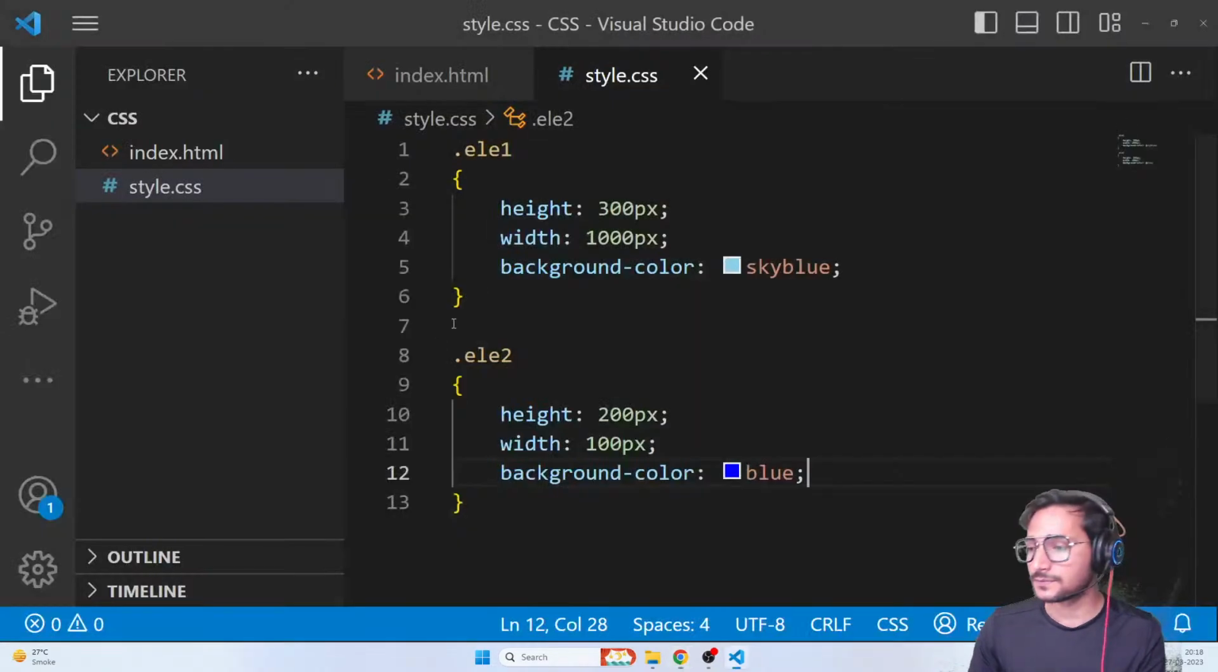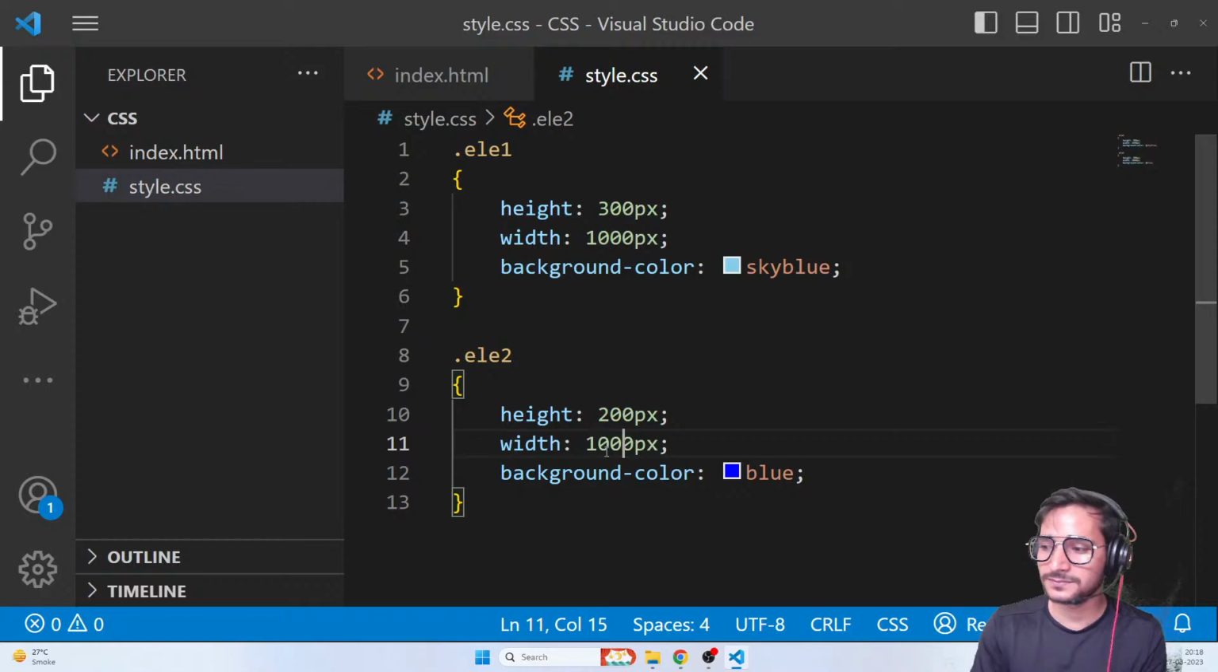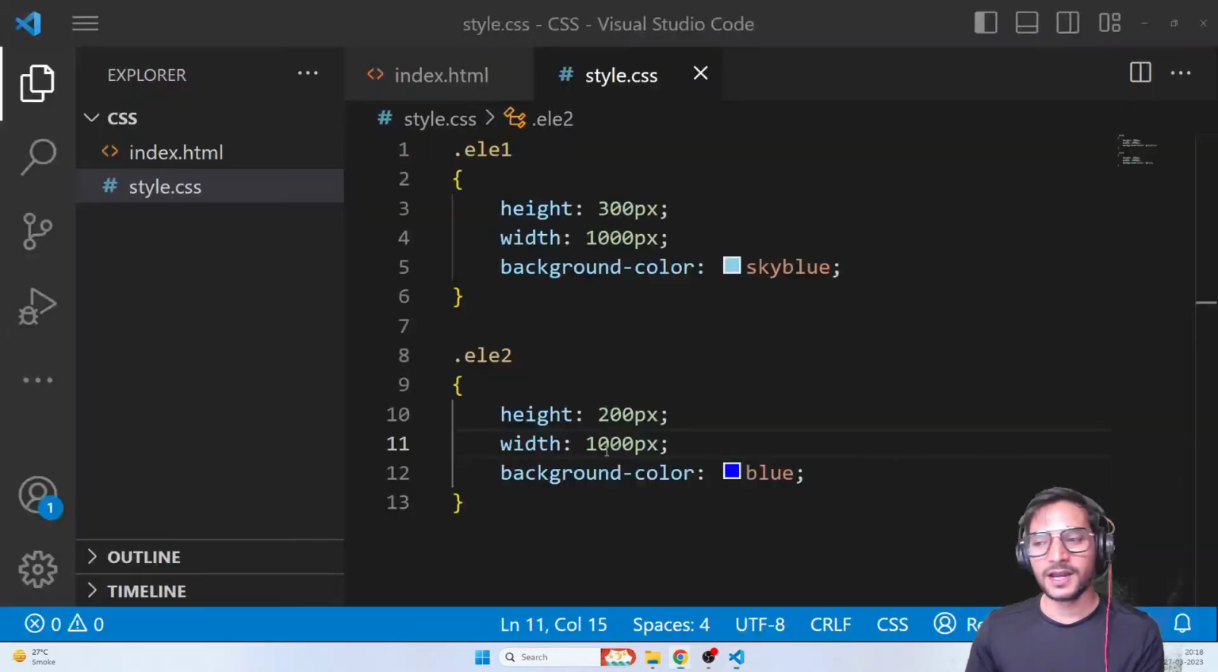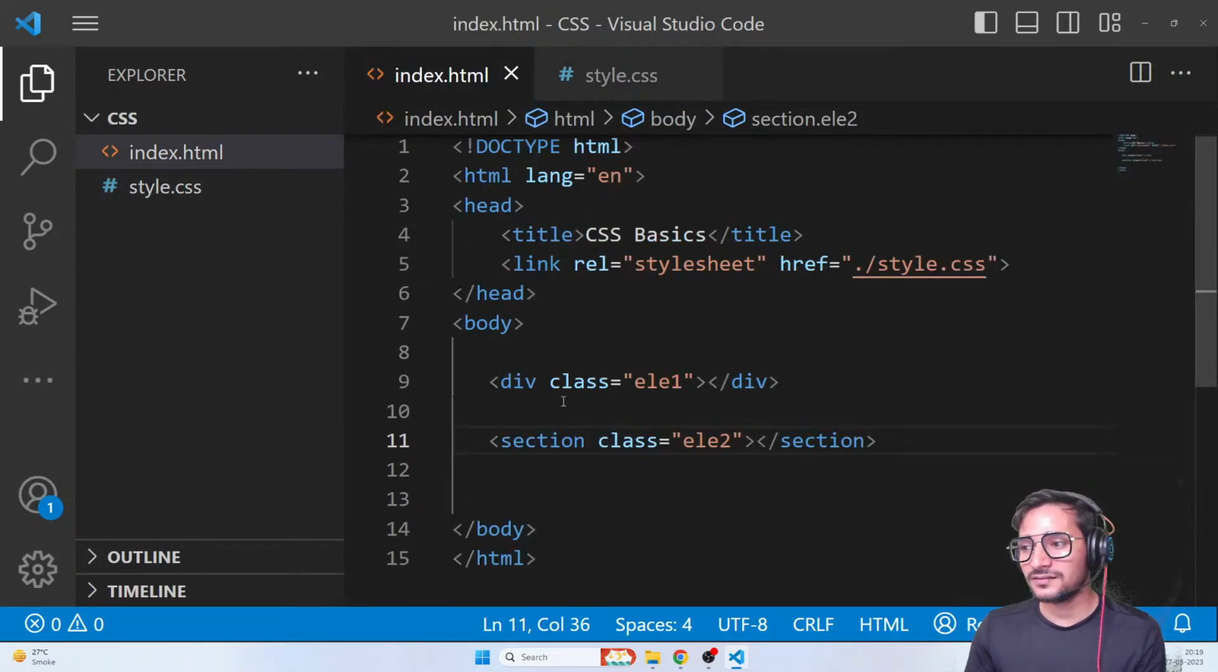Now see that, guys? I think I gave 100. Let me just give it 1000. Okay, here we go. See that? Simple. Just a box. That means this section and this div are the same. But depending on the semantics, you have to choose which one to use, depending on where you're working and what you are working on. So header, footer, main, all of them will just create a box.